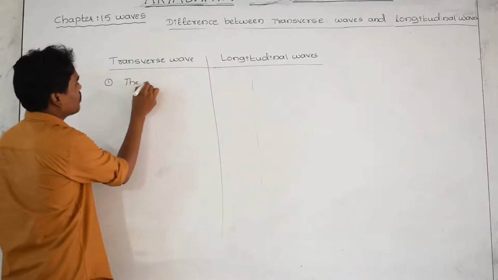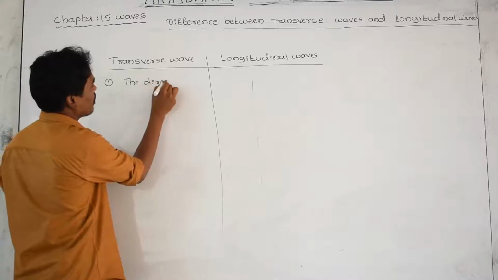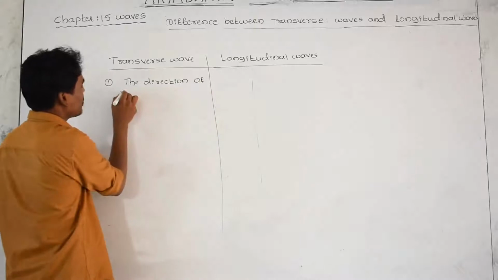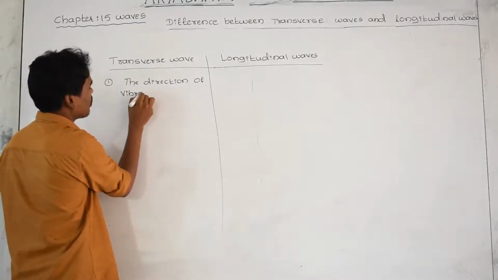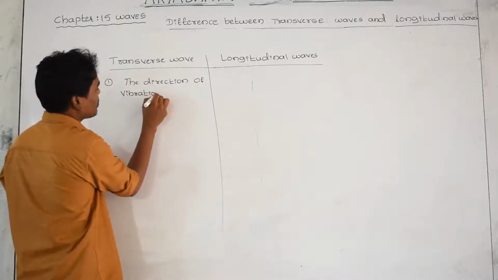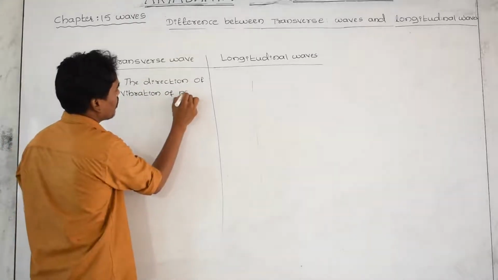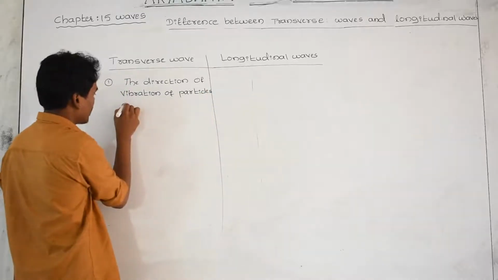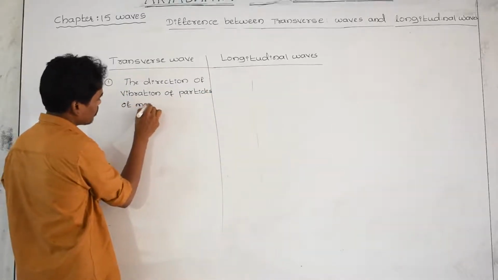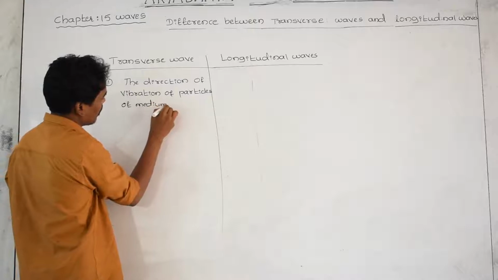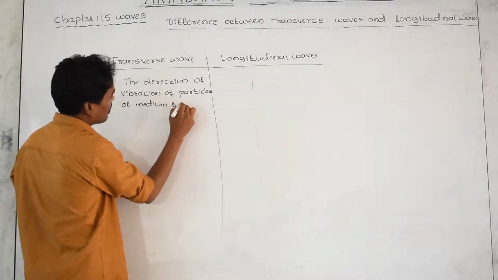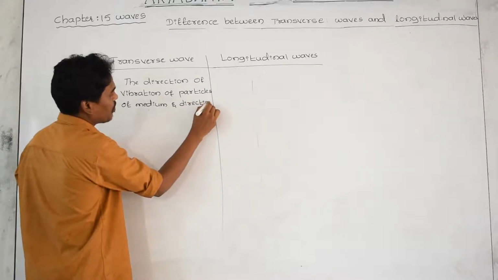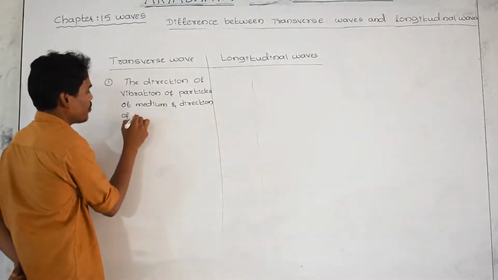The direction of vibration of particles of the medium and the direction of propagation of the wave are perpendicular.